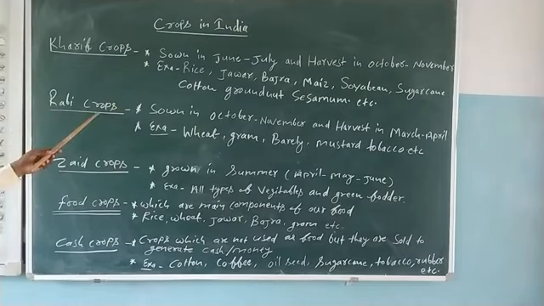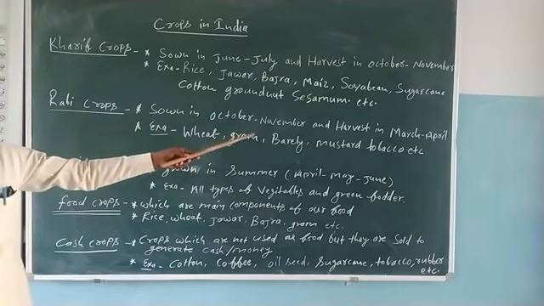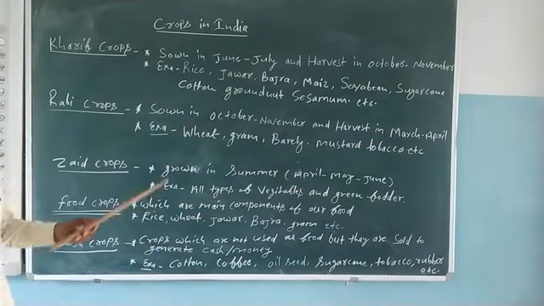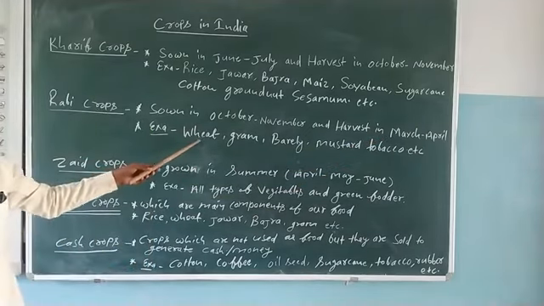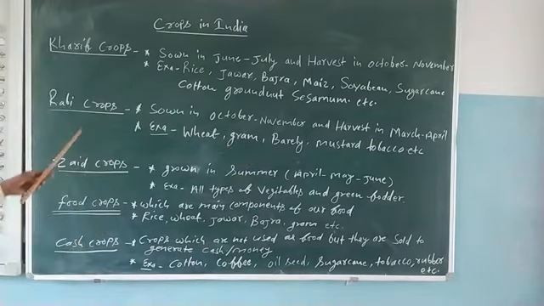Then rabi crops. Here the sowing time is October, November and the harvesting time is March, April. Examples are wheat, gram, barley, mustard, tobacco. And third number, there are zaid crops.